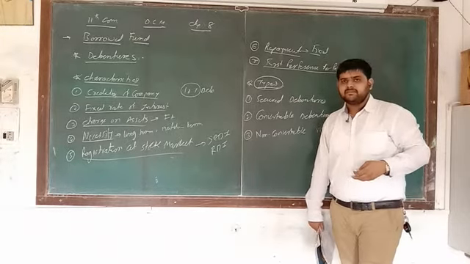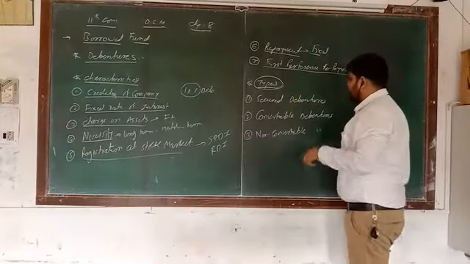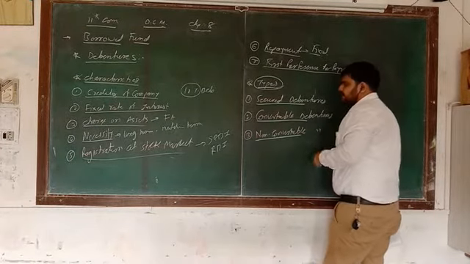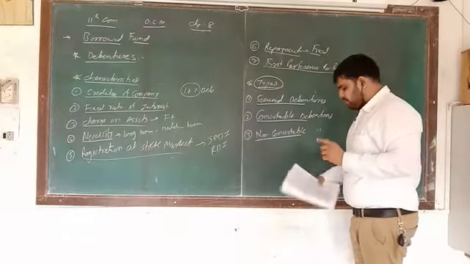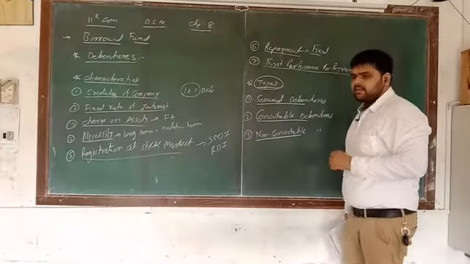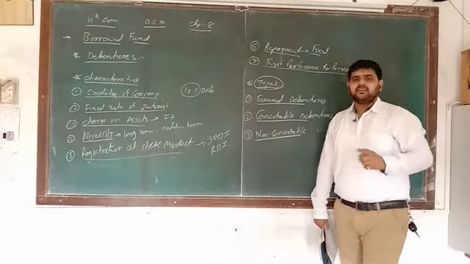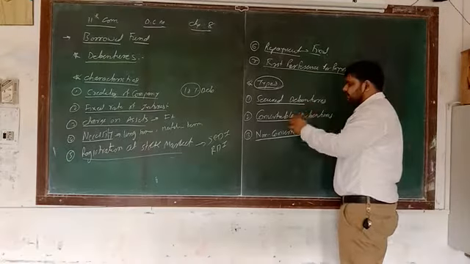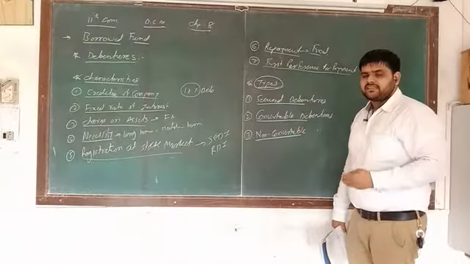Okay, but here in this particular syllabus 3 types are there. Number 1, that is secured. Number 2, that is convertible, and number 3, that is non-convertible. Okay, so what do you mean by these 3 types of debentures, we have to discuss one by one.